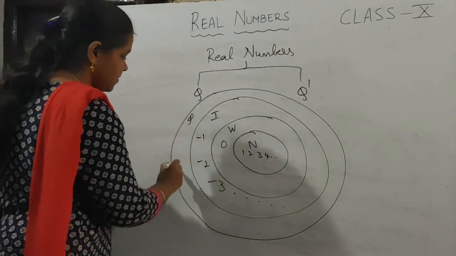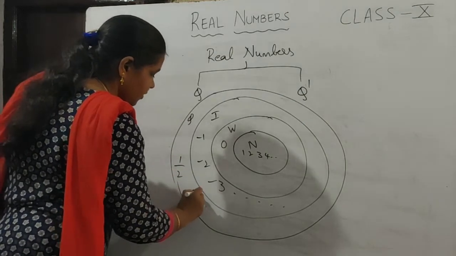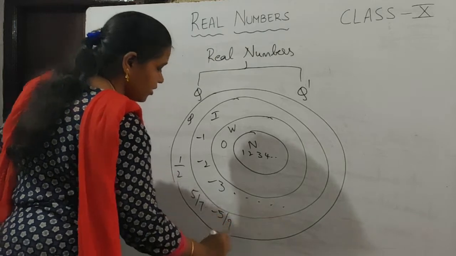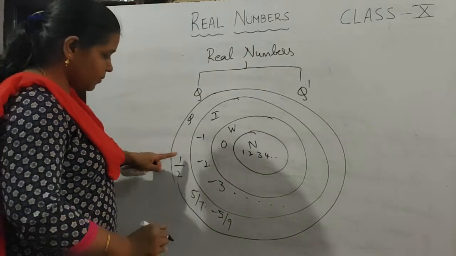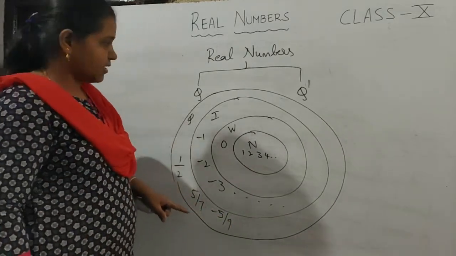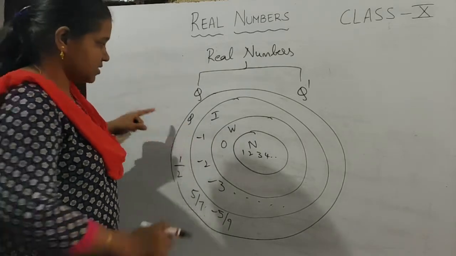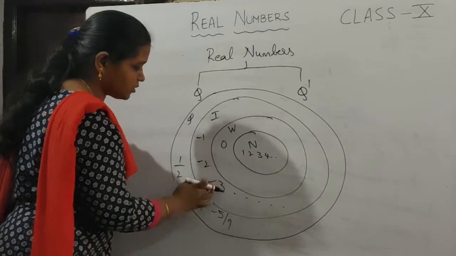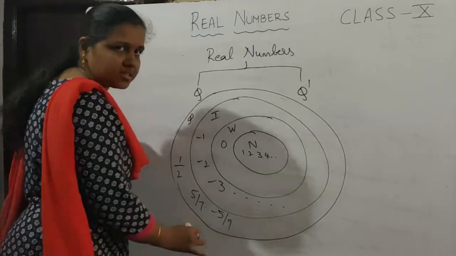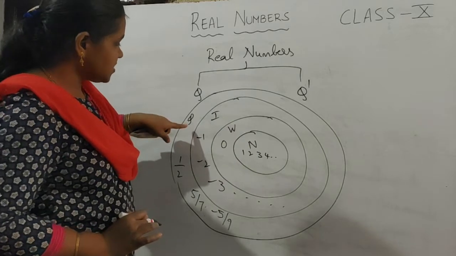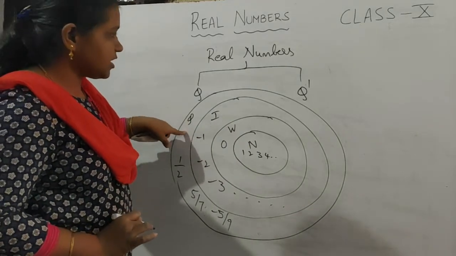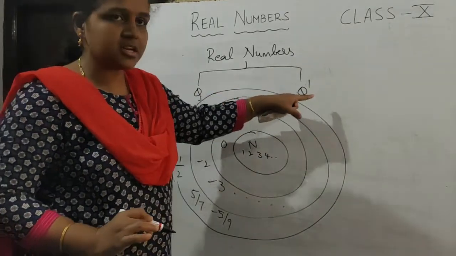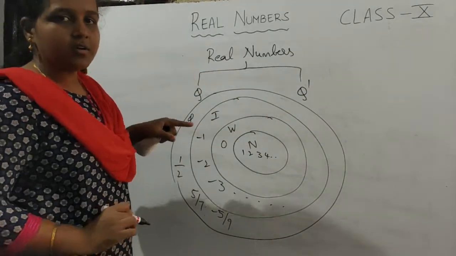Q. That is the numbers 1/2, 5/7, -5/9 or anything which is in the form of p/q, where p and q are integers, are called rational numbers. That is, rational numbers means you will get 0, 1, 2, 3, 4, -1, -2, -3 and also the fractions. But in the rational numbers, the irrational numbers are not included.